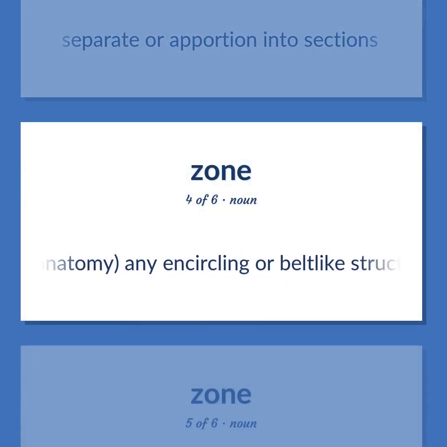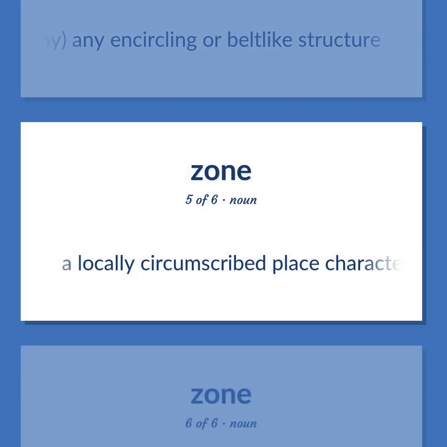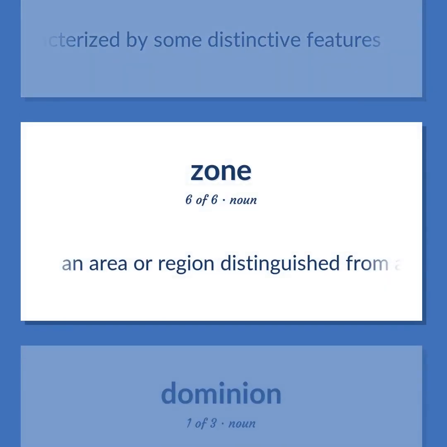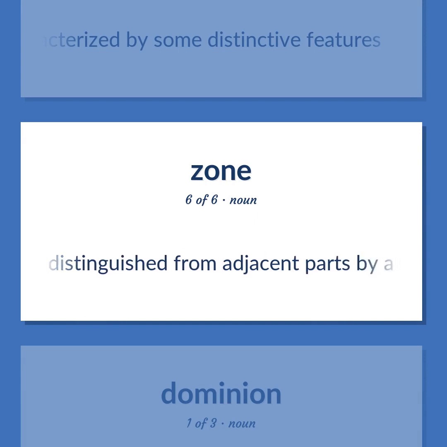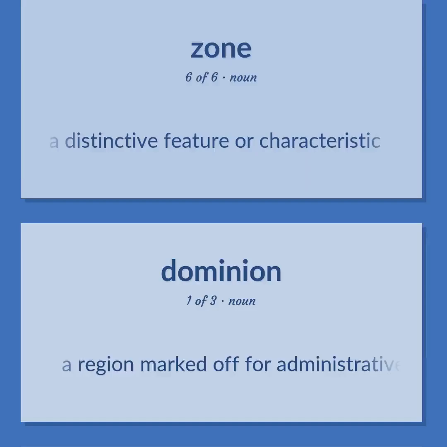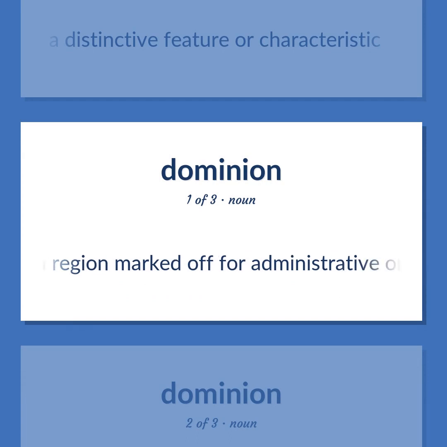Anatomy, any encircling or belt-like structure. A locally circumscribed place characterized by some distinctive features. An area or region distinguished from adjacent parts by a distinctive feature or characteristic. A region marked off for administrative or other purposes.